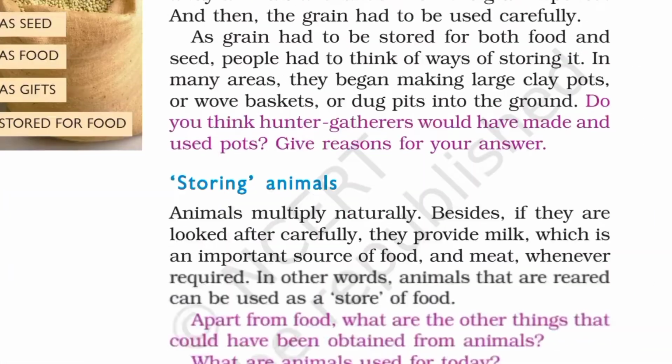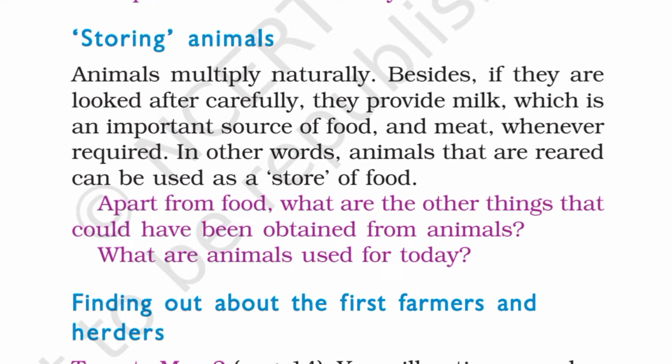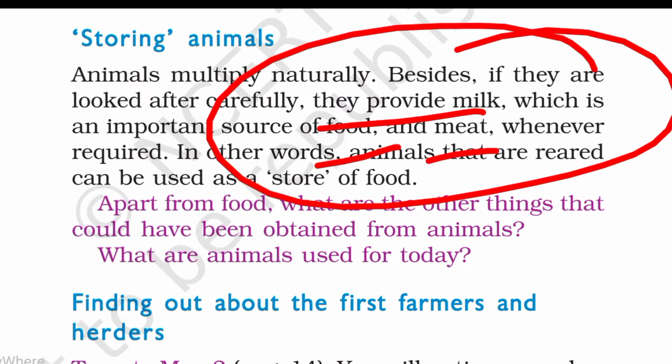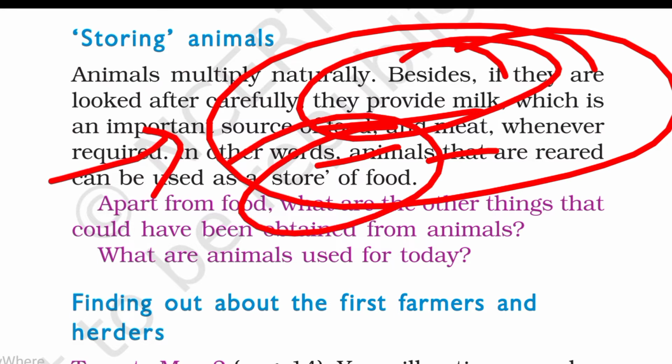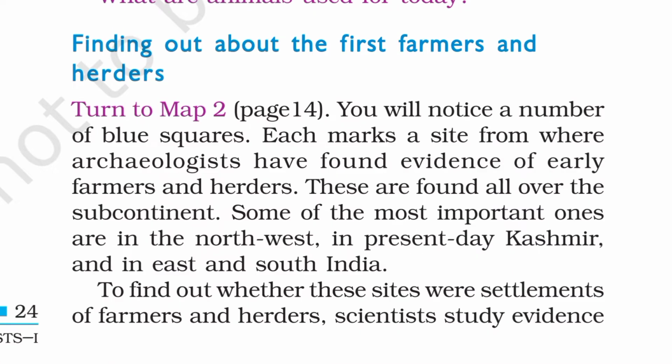Then next is keeping animals. Some people kept animals for providing milk, food and meat. Some people also kept animals and travelled from one place to another with them, because the animals gave them milk, food and meat. So animals were most important for ancient people.